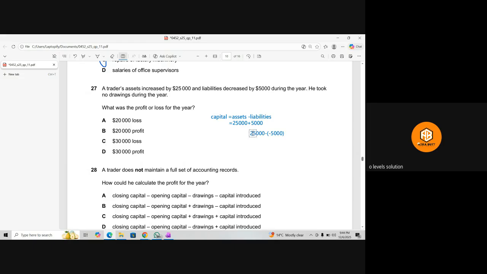Yeah, so this will be 30,000 then. Yes. Okay, so 30,000 is basically the capital. So if the capital increased by 30,000, then previously, for example, capital was X and now it has increased by 30,000. So it means that there is a 30,000 profit. D option is the right option.